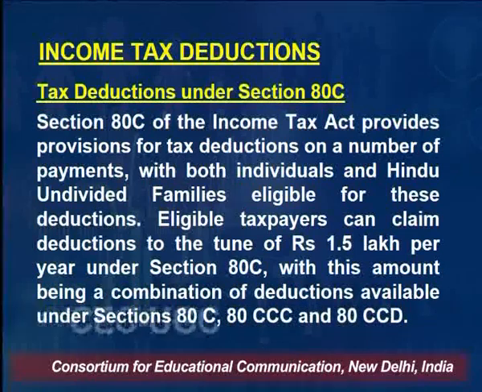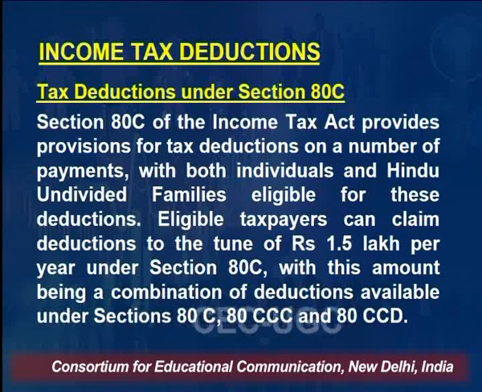So friends, when I talk of tax deduction, it means that for calculating the taxable liability, 1.5 lakh rupees will be deducted from your total income, and after that your tax liability will be calculated, provided you have invested up to 1.5 lakh rupees under certain types of investments.